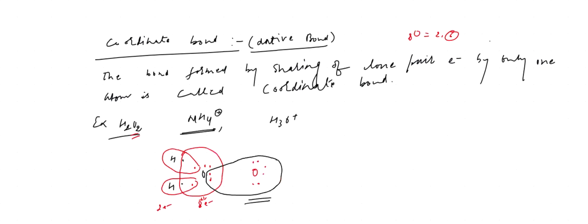Are you getting this? Now how is it forming? Single electron shared, one electron each, so pure covalent bond. Here two electrons are shared like that, so this is called a coordinate bond. Can you understand this?